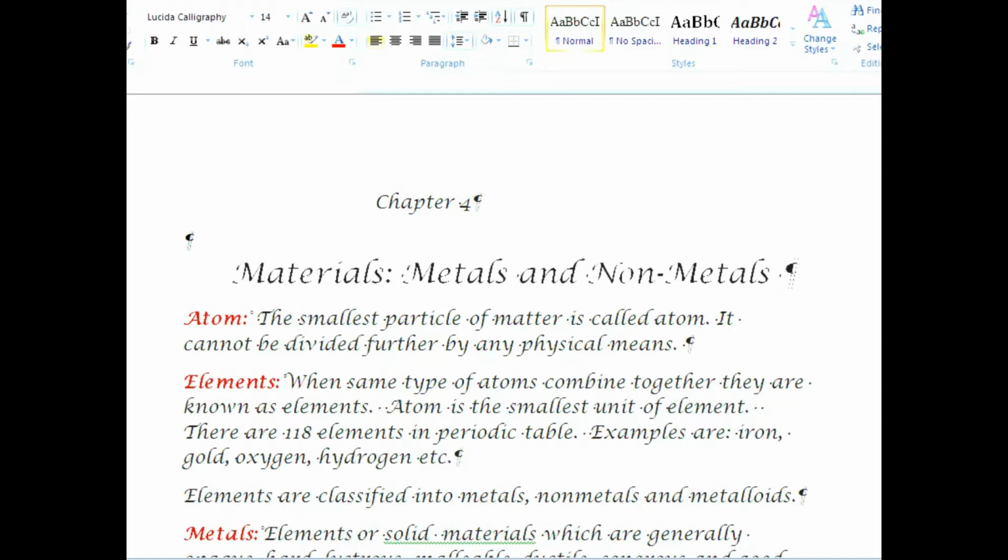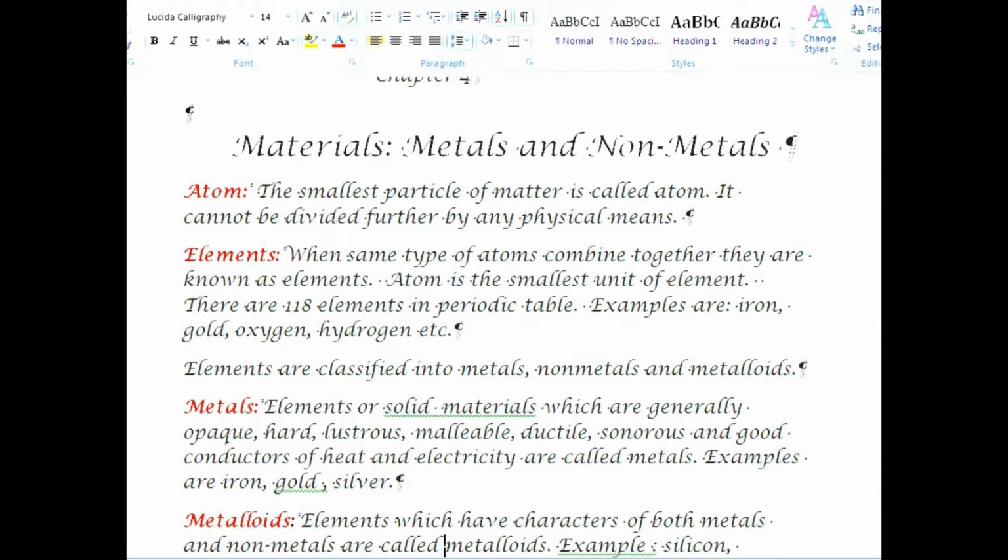Next, elements. When same type of atoms combine together, they are known as elements. Atom is the smallest unit of element. There are 118 elements in the periodic table. Examples are iron, gold, oxygen, hydrogen, etc. Elements are classified into metals, non-metals and metalloids.